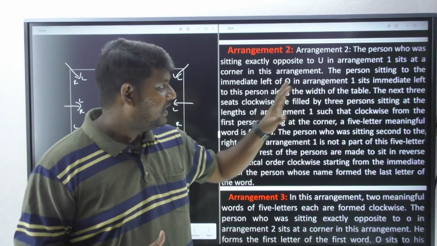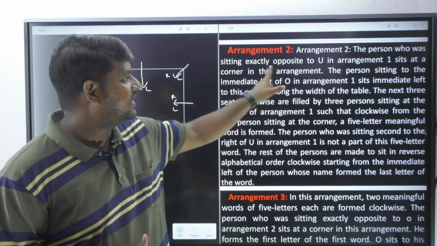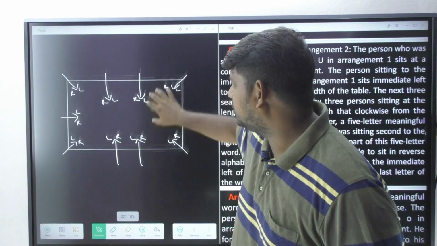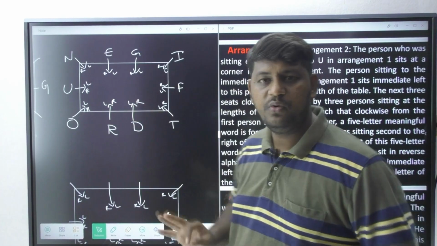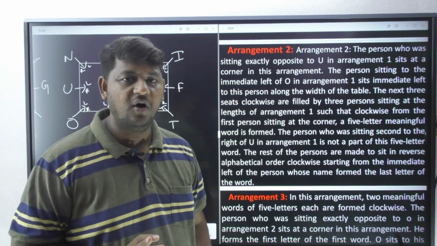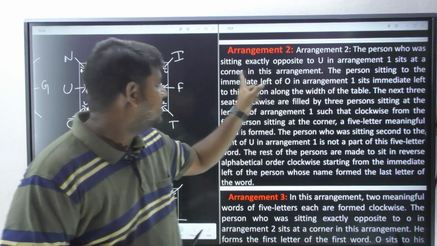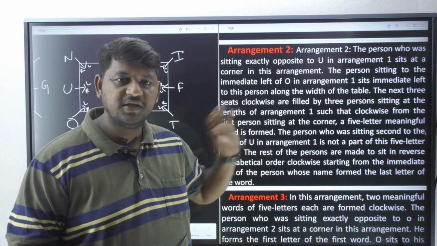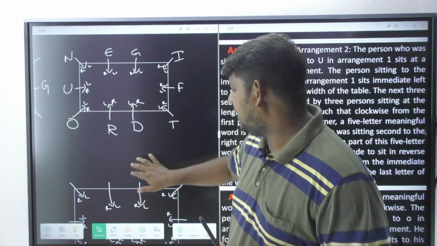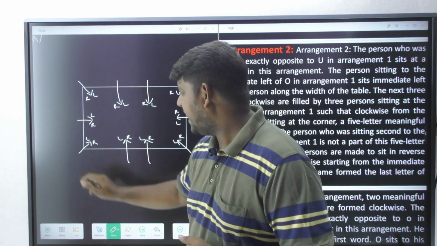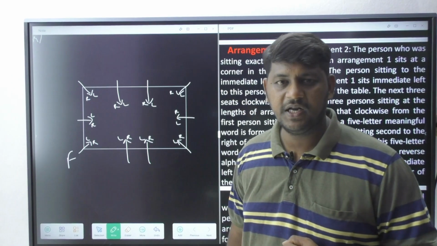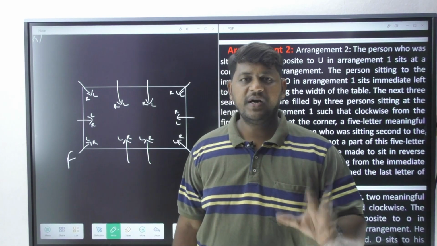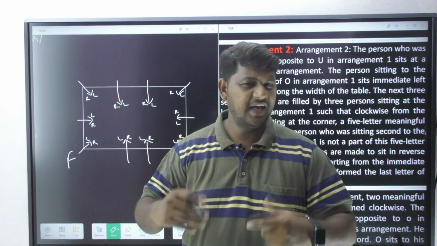He is not going to reveal the name of the person, because you may have the idea of arrangement 1 as well. That is why he clearly says the person who is sitting exactly opposite to you. Let's observe who is actually opposite to you. F. F is the person seated opposite to you in arrangement 1, and in this second arrangement this person is going to come and sit at the corner. So let us try to place that person at the corner. Now can I allow him at this particular position? Yes. Why did I choose that particular position? Again, a very simple strategy to understand my left side and right side very comfortably, nothing more than that.